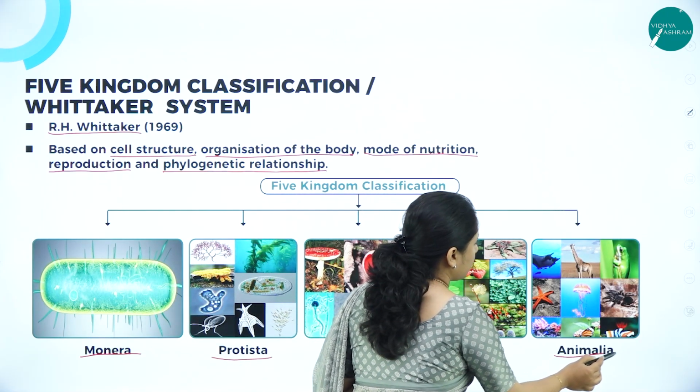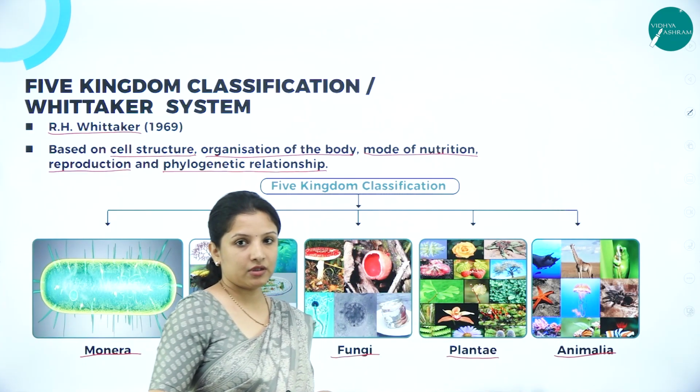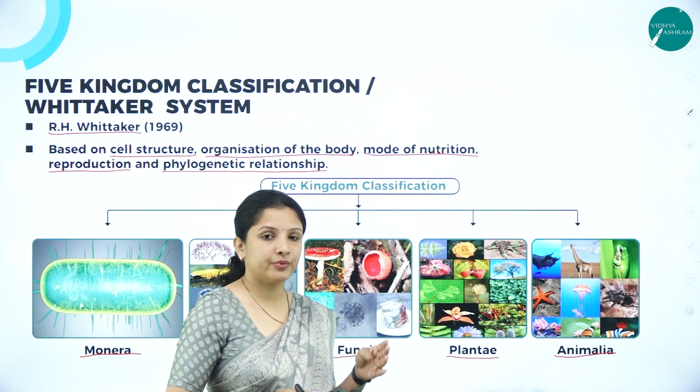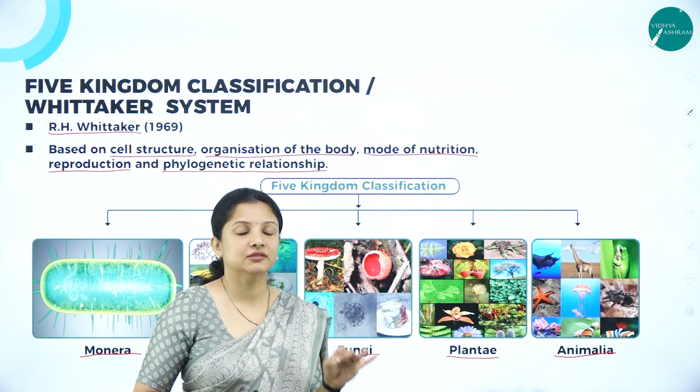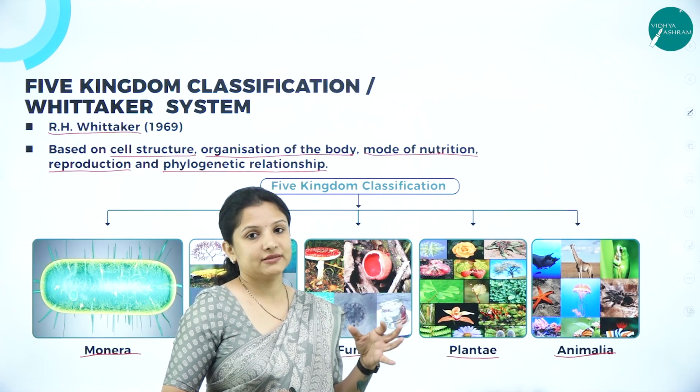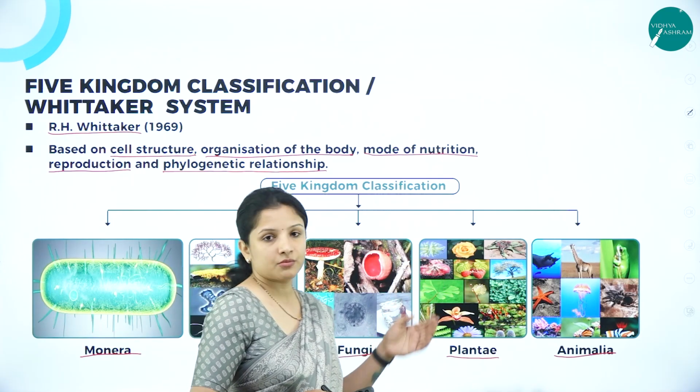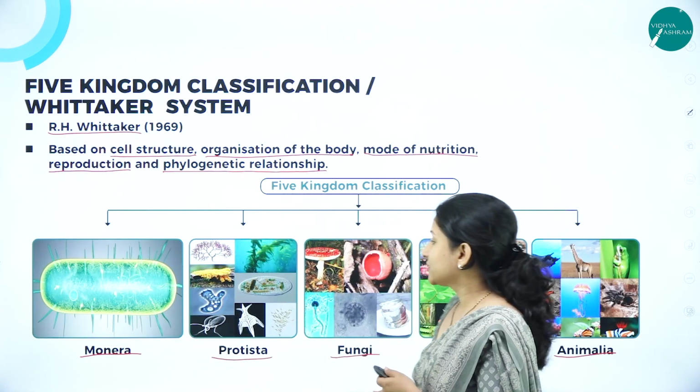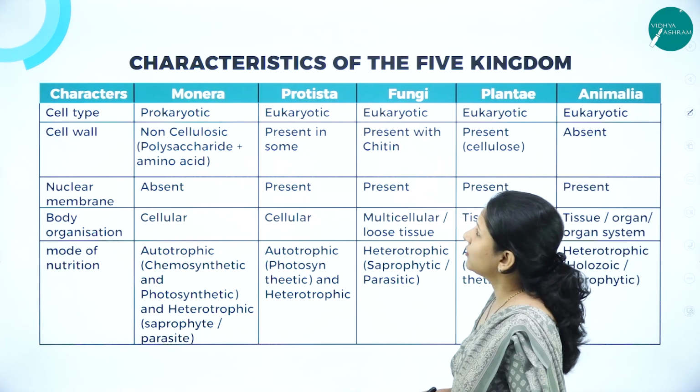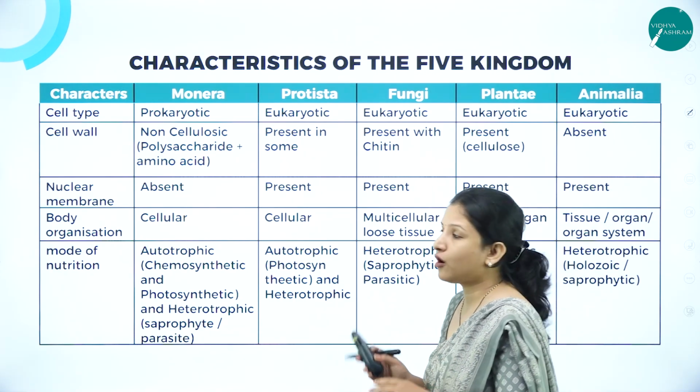Then we have Animalia, that is, all the animals come under kingdom Animalia. The birds, the insects, the mammals, the reptiles, everything comes under kingdom Animalia. So we shall study their characteristics in general in the form of this table.